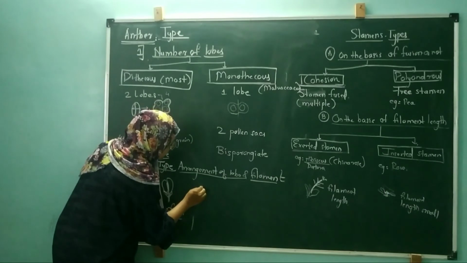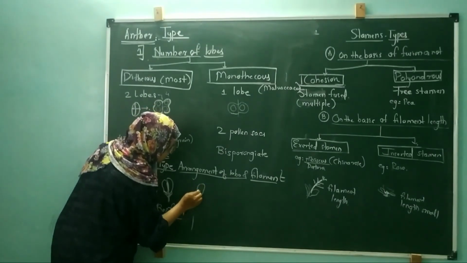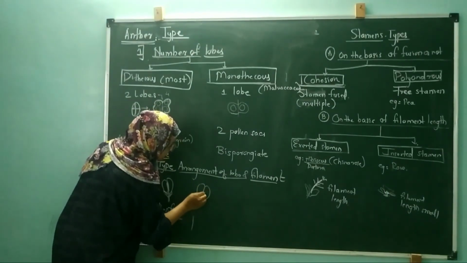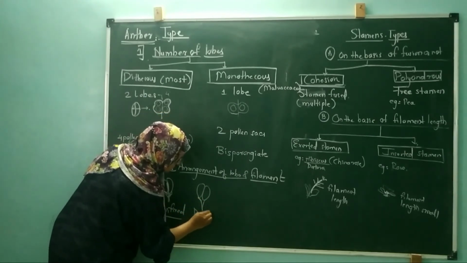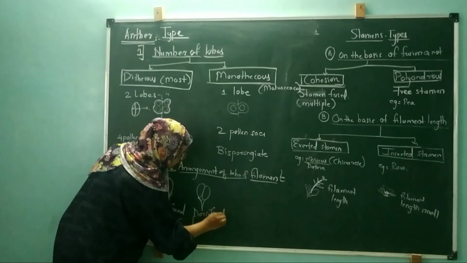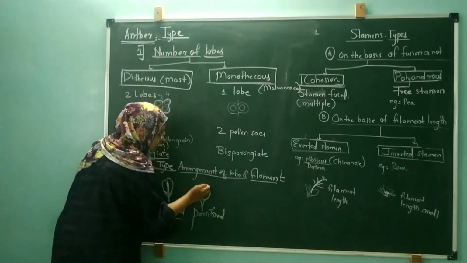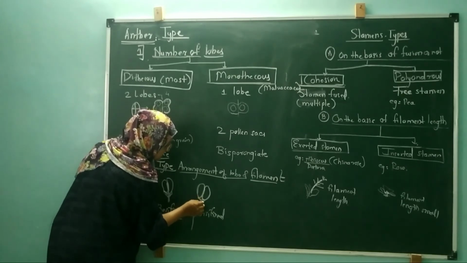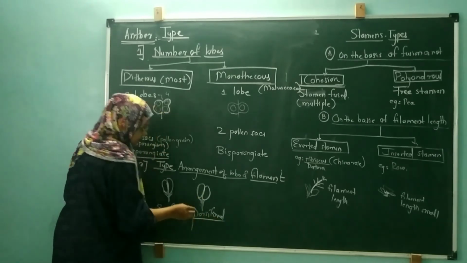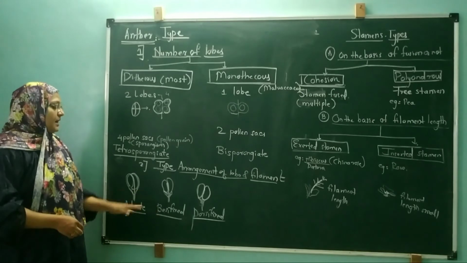And the next is called the dorsifixed. On the dorsal side, these are the two anther lobes, and on the dorsal side the filament is arranged. That is called a dorsifixed kind of arrangement.